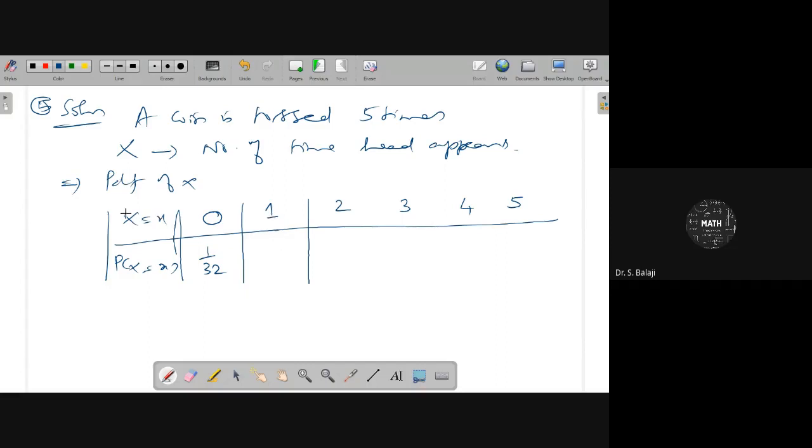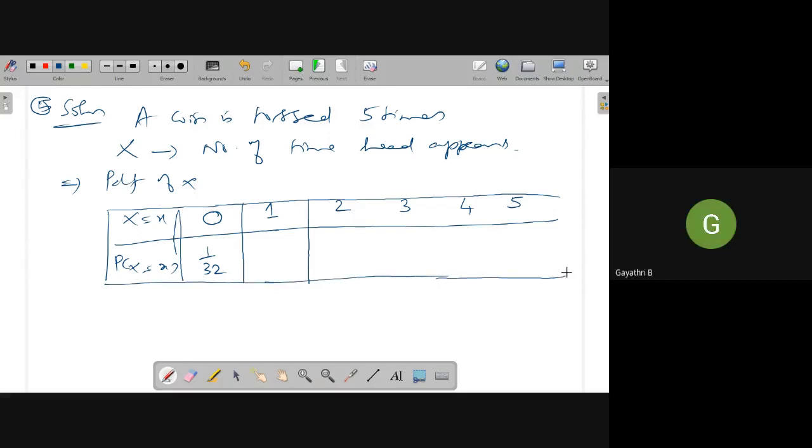Now, what about your answer? One time head remaining 4 times tail. What about your answer? 1 by 32, sir. Again 1 by 32. Everything it will be 1 by 32. 1 by 2, 1 by 2, 1 by 2, therefore 1 by 32. That is wrong. Because one time head here, one time head means one time head.